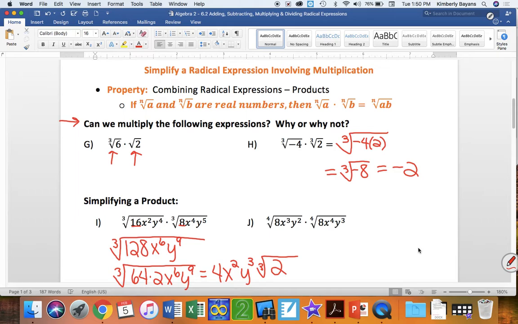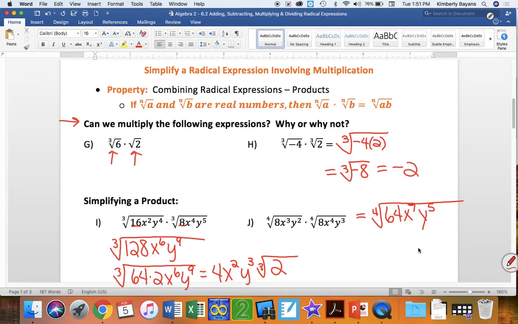Okay, let's go ahead and do problem J. Notice this is a fourth root. This is a fourth root. So I'm going to have the fourth root. I'm going to do it the exact same way. 8 times 8 is 64. X to the 3rd times x to the 4th would be x to the 7th. Y squared times y to the 3rd is y to the 5th. Again, add your exponents. So now I need to do the fourth root of 64.